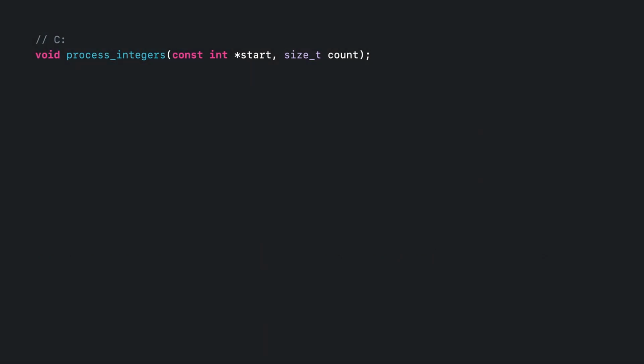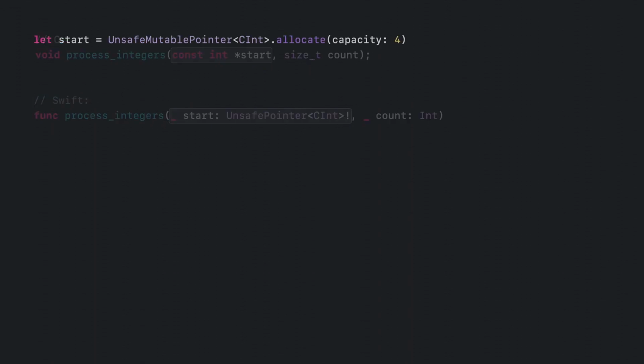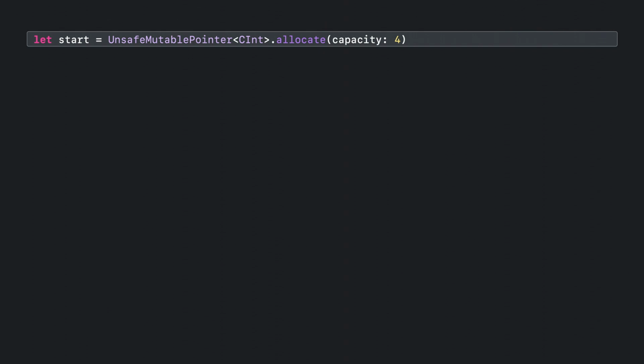For example, consider this simple C function that processes a buffer of integer values in some way. When it gets imported to Swift, the const int pointer parameter gets translated into an implicitly unwrapped optional unsafe pointer type. One way to get such a pointer is to use the static allocate method on unsafe mutable pointer to create a dynamic buffer suitable for holding integer values.